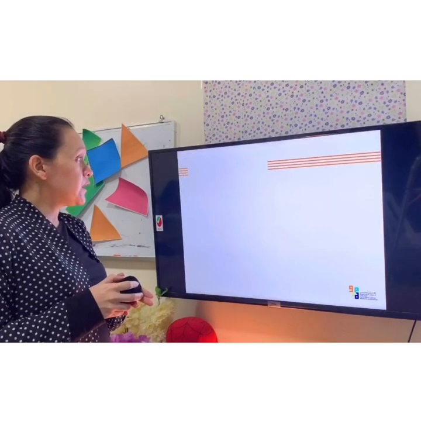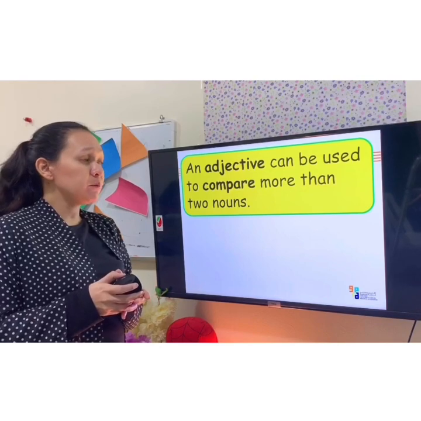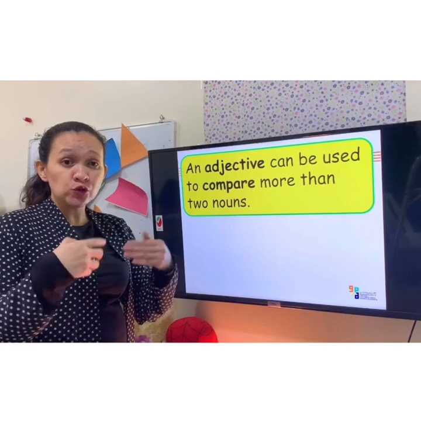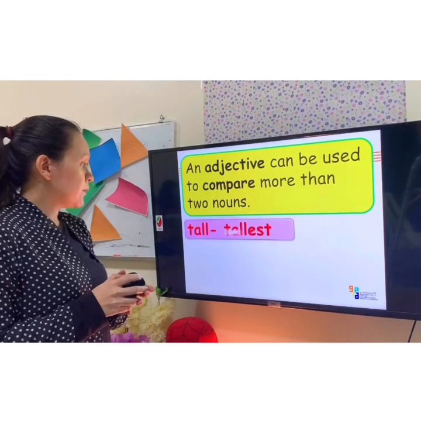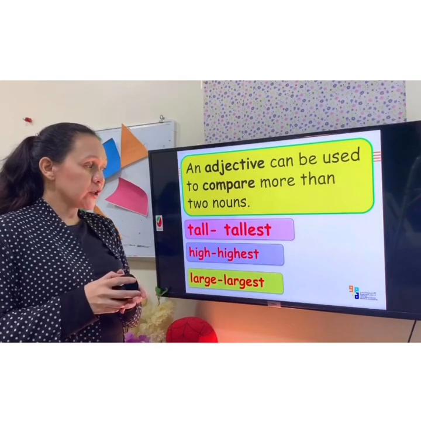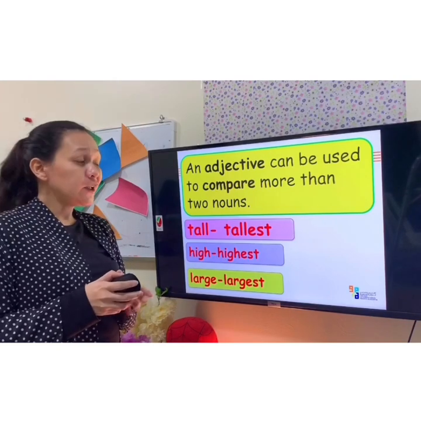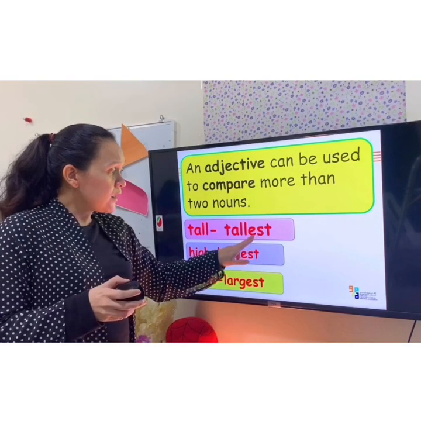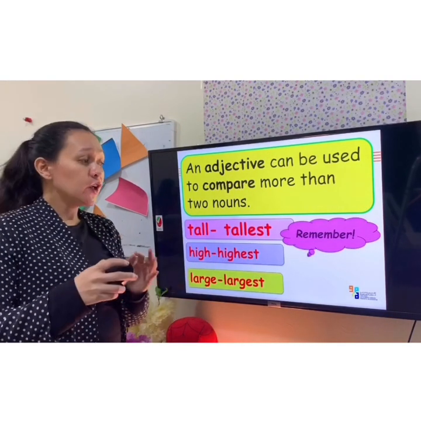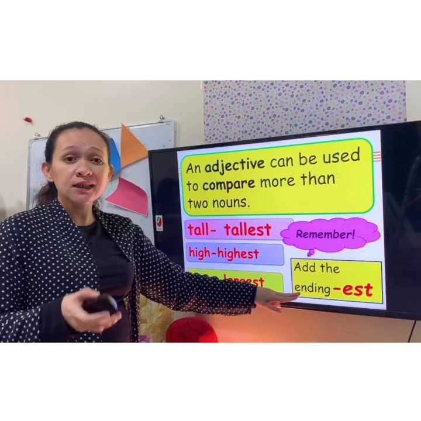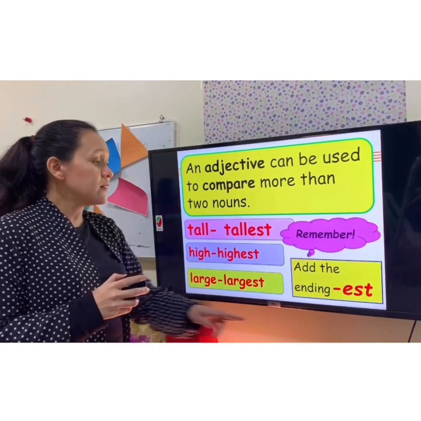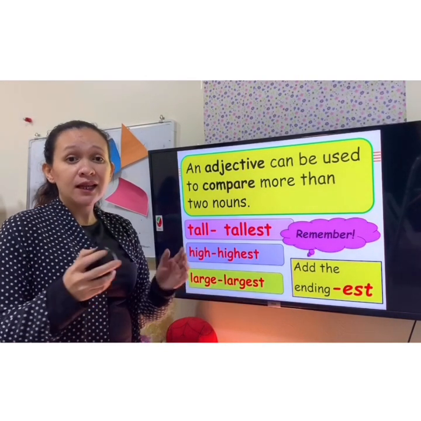Now let's move here. An adjective can be used to compare more than two nouns. So now we are going to compare more than two nouns. I have here some examples. Tall to tallest, high to highest, large to largest. If you have noticed again, I used here the ending est. So remember, when you are comparing more than two nouns, you're going to add the ending est. Again, when you are comparing more than two nouns, you're going to add the ending est. Let's check the example.